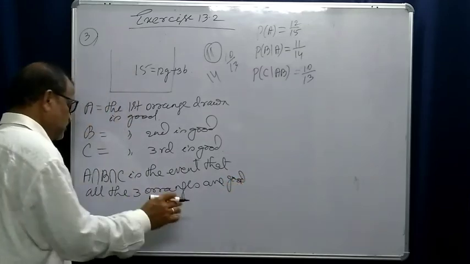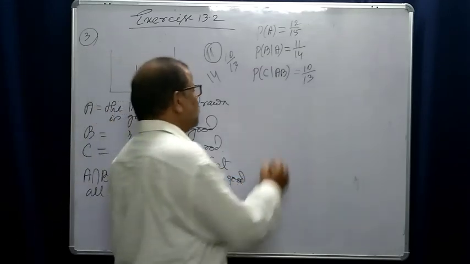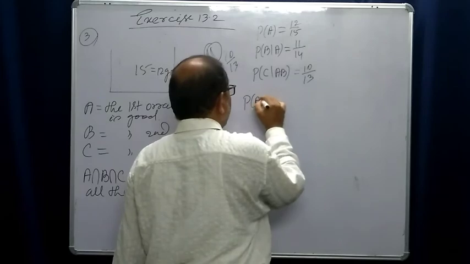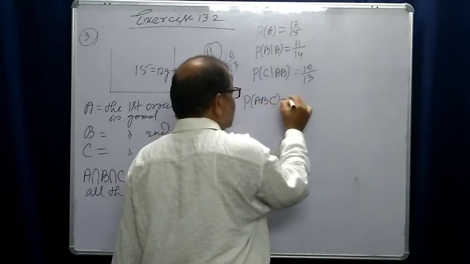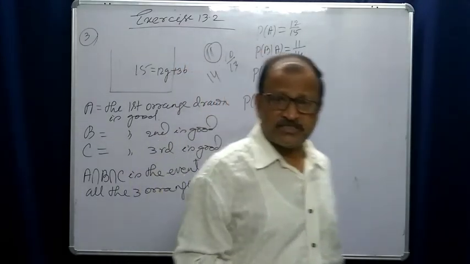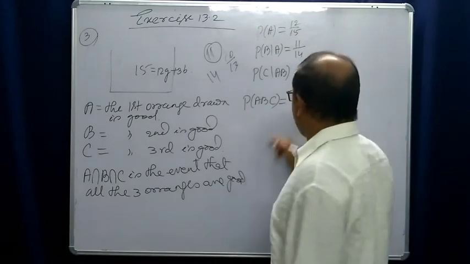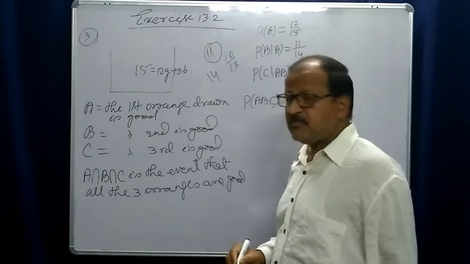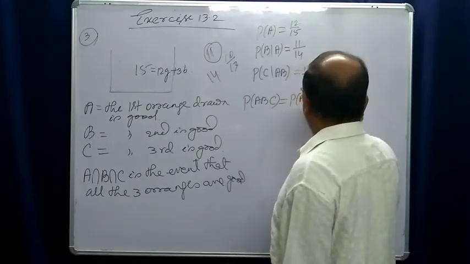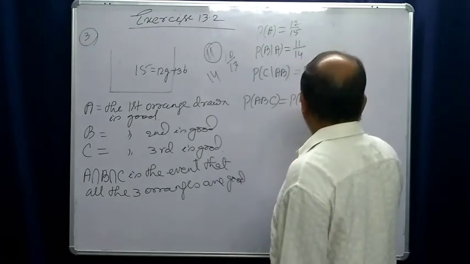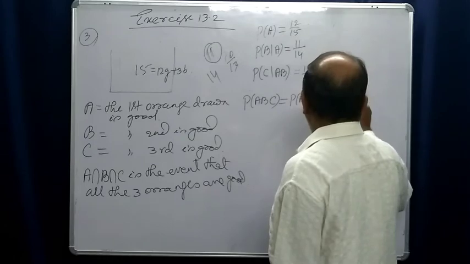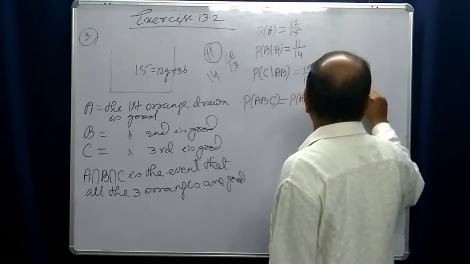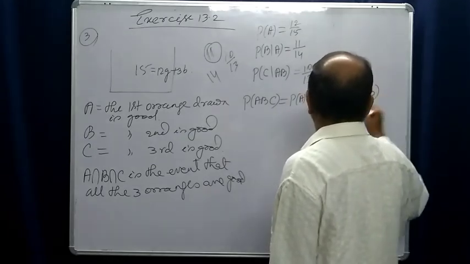This is the event. So probability of A intersection B intersection C, from the multiplication theorem, is probability of A into probability of B condition A into probability of C condition AB.